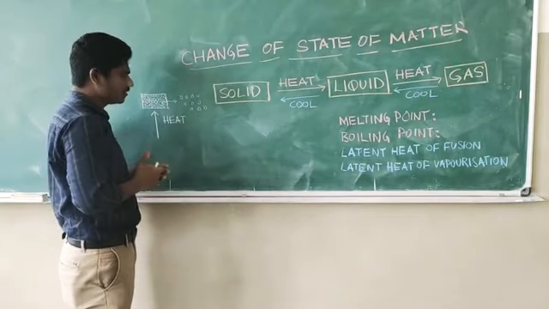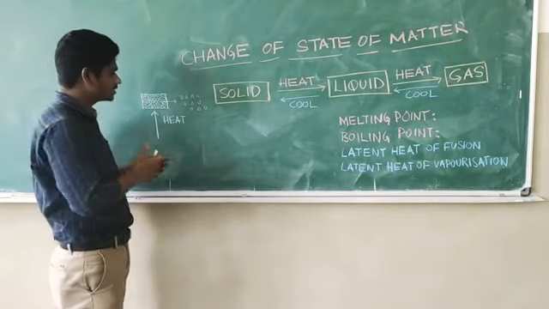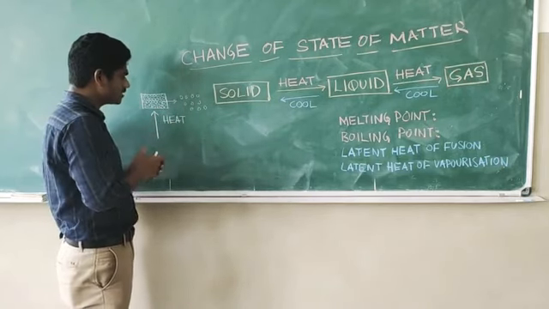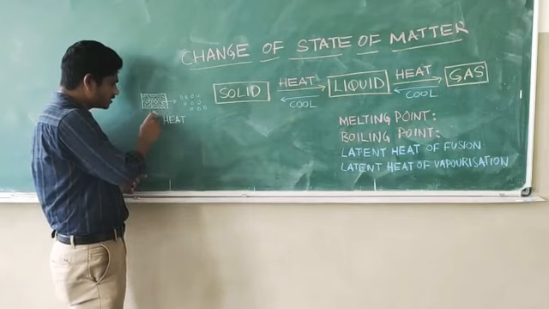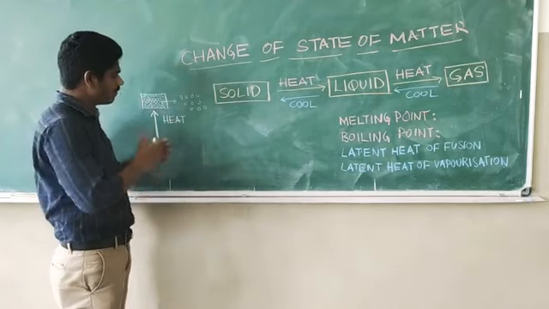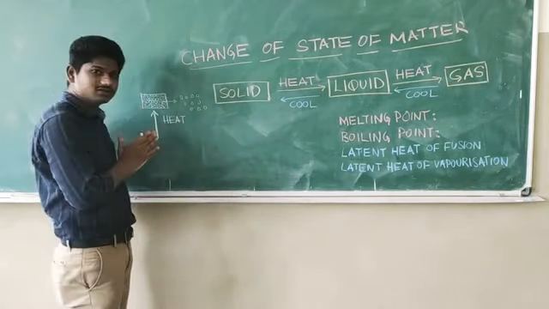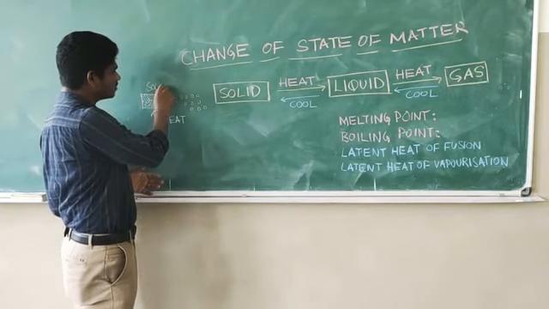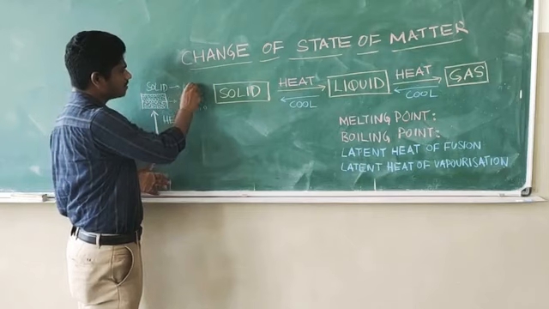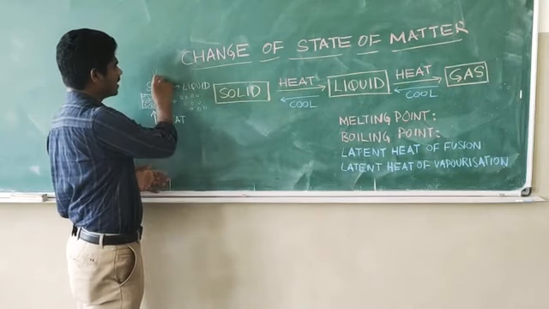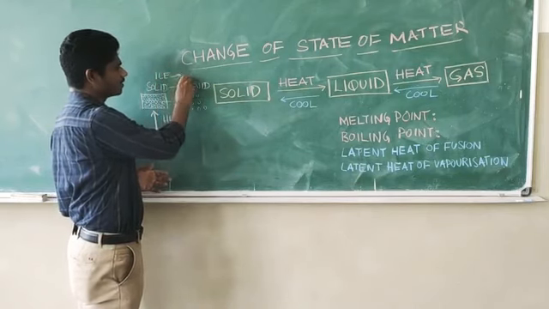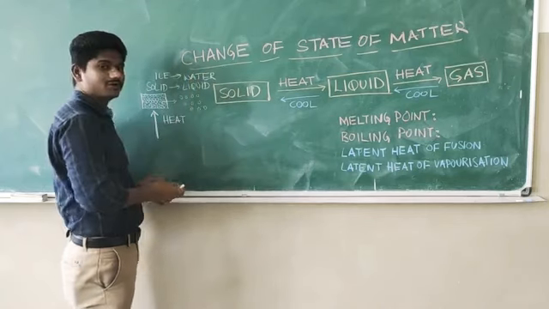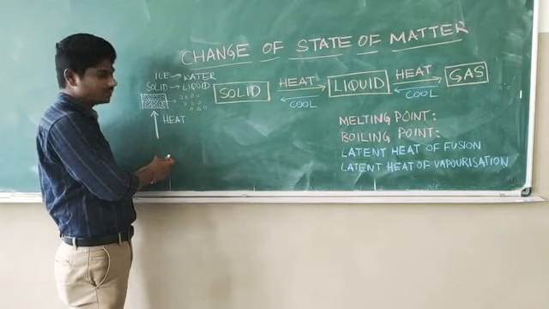So now the force of attraction between the particles is not much. As you supply the heat, a stage is reached when this solid starts melting, and it becomes a liquid. This ice becomes water, right? Because of the heat, right?